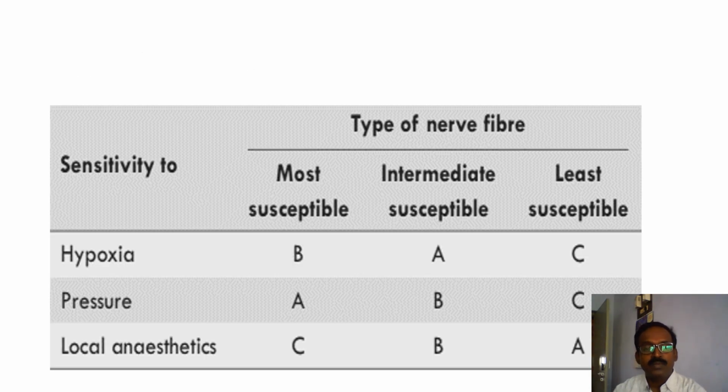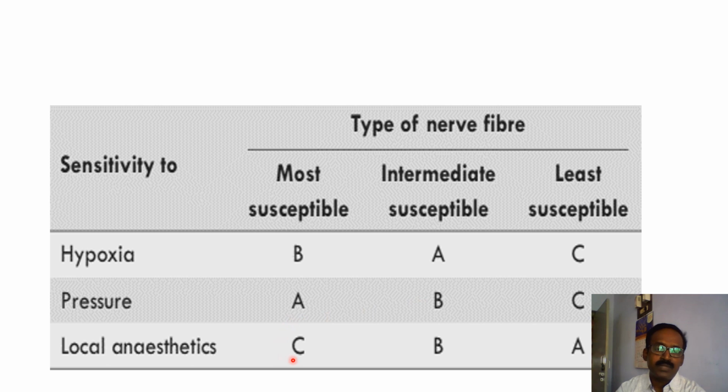See this table. Type B fibers are more sensitive to hypoxia because they have more oxygen sensitive channels. Type A has intermediate susceptibility, type C is least susceptible. Type A fibers are more sensitive to pressure because thickness is very high. B is intermediate, and C is least susceptible to pressure.